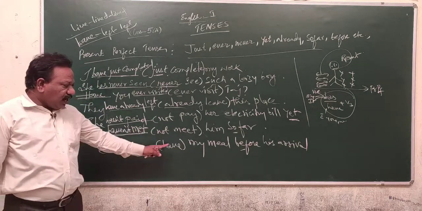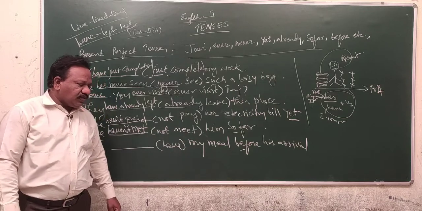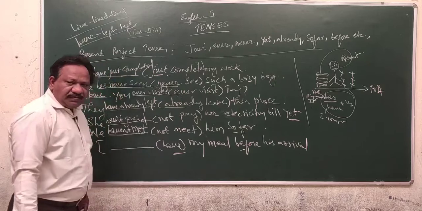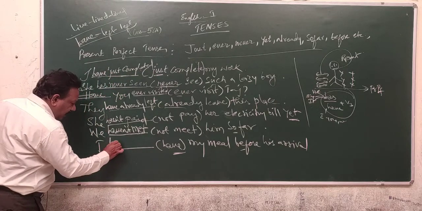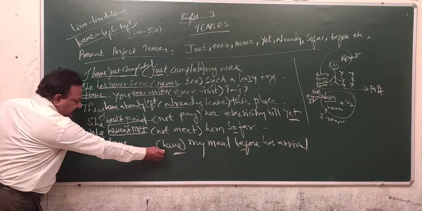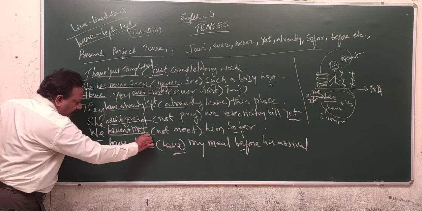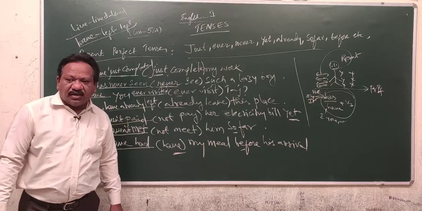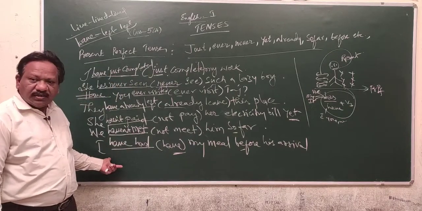I dash have my meal before his arrival. Here, have is the main verb. See, I have. What is the third form? Had. I have had my meal before his arrival is the answer.